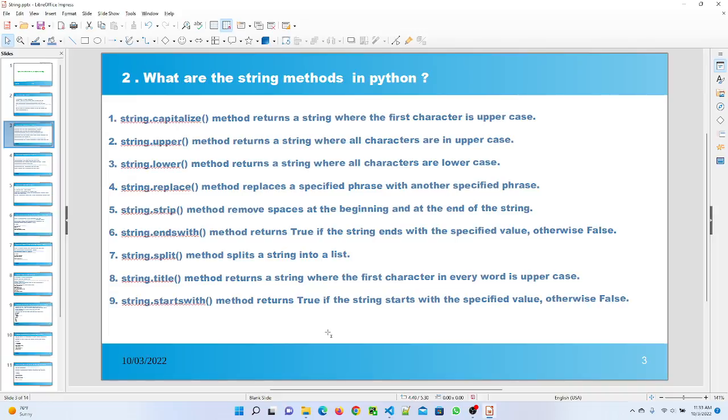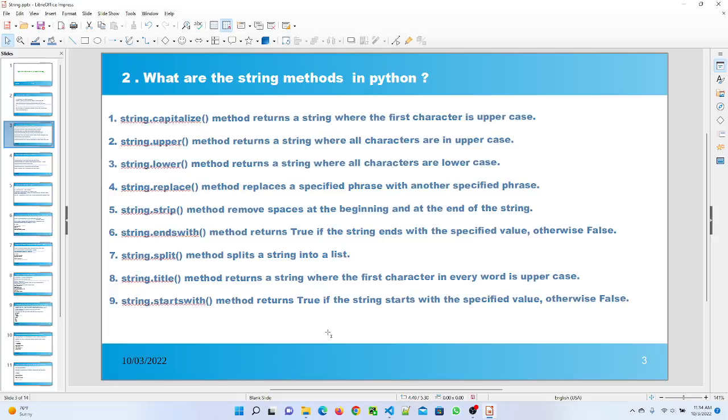The string.upper method returns a string where all characters are in uppercase. The string.lower method returns a string where all characters are in lowercase. The string.replace method replaces a specified phrase with another specified phrase. The string.strip method removes the space at the beginning and the end of the string.